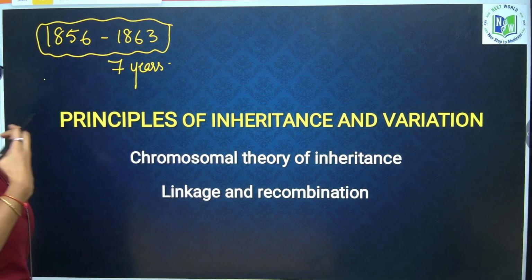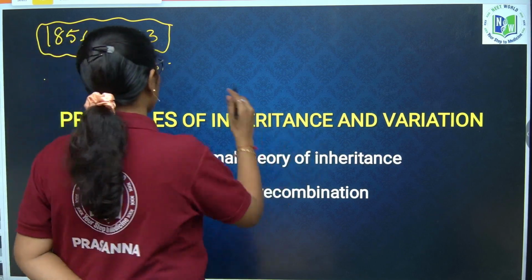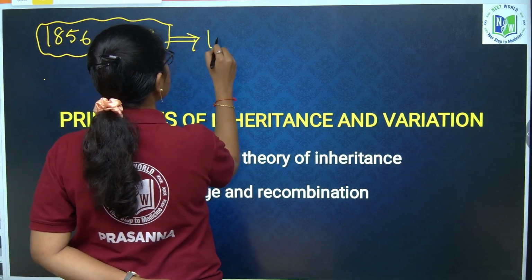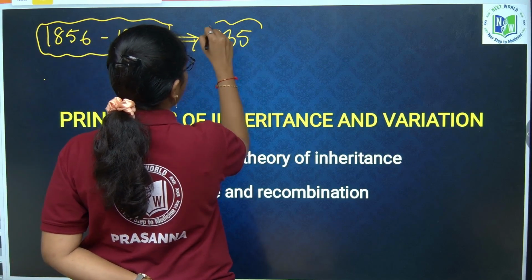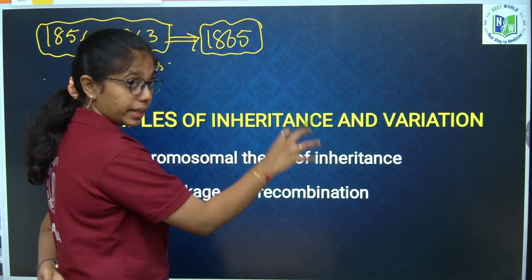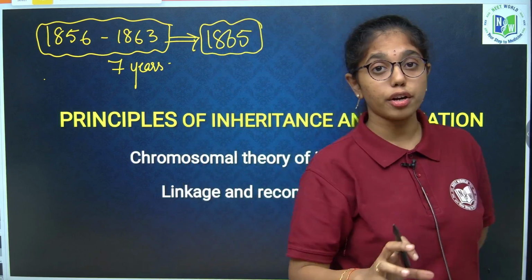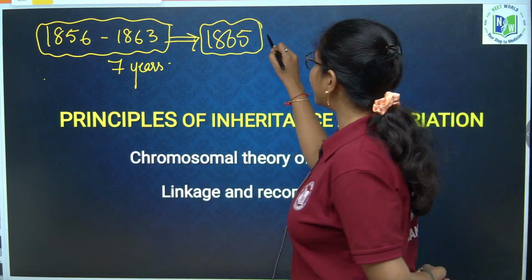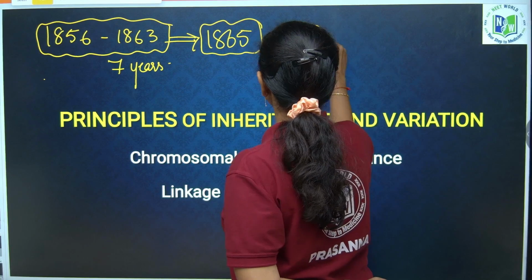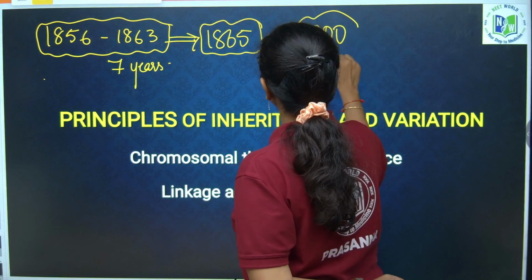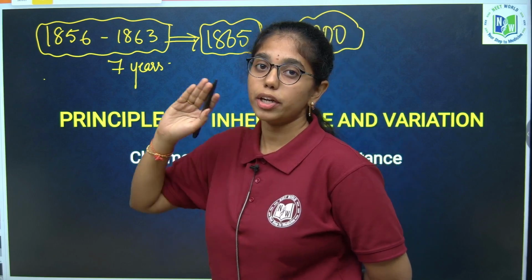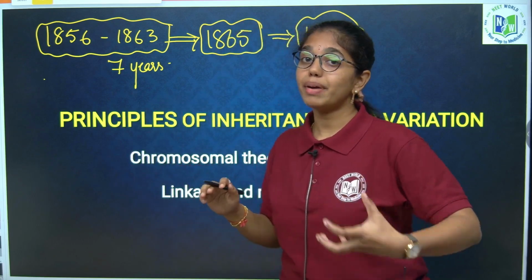And he published all his work in the year 1865. But his work was not approved or did not come into the picture until the early 20th century, that is, up to 1900.